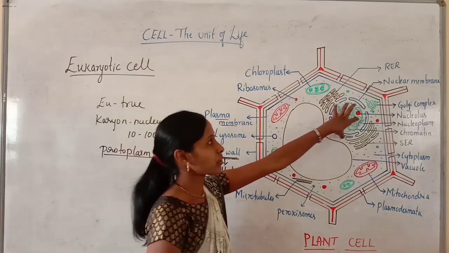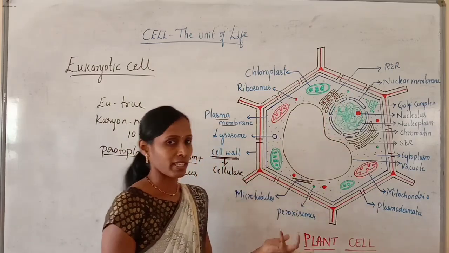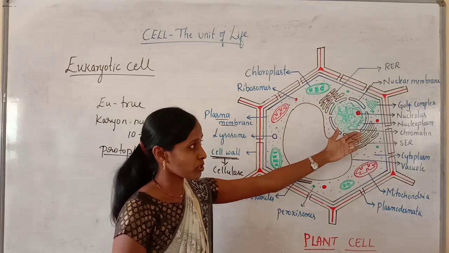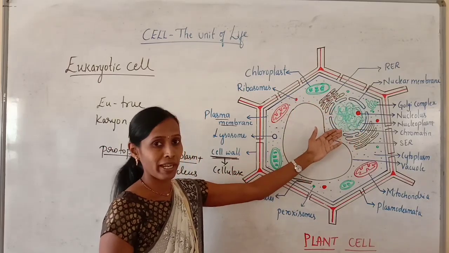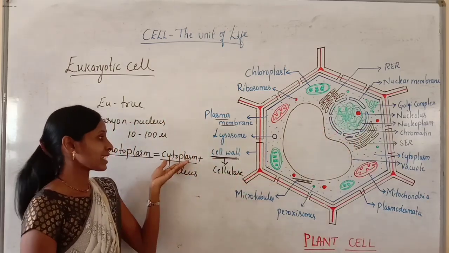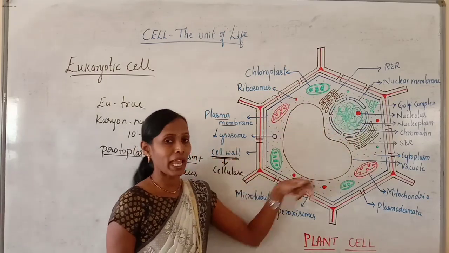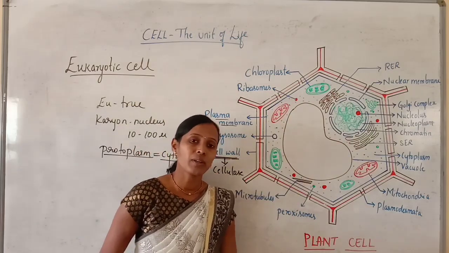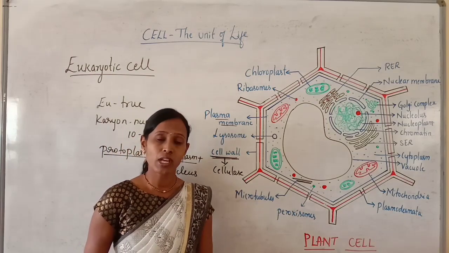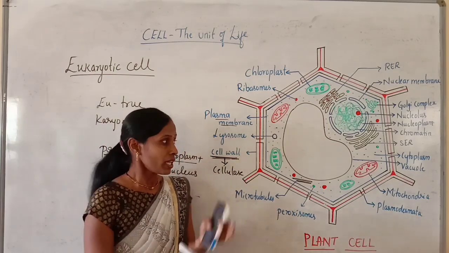Then here when you look at the nucleus, it is again a true nucleus with a definite nuclear membrane. Nucleolus is present, nucleoplasm, chromatin network, everything is similar. But when we study the cytoplasm in a plant cell, the cytoplasm encloses various membrane-bound cell organelles and non-membranous structures.